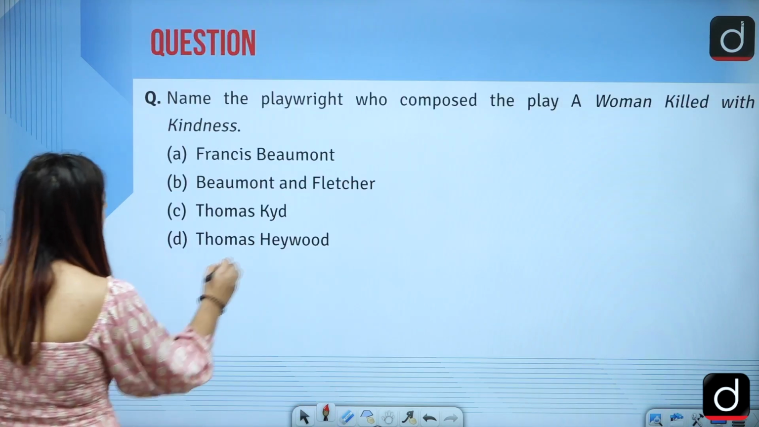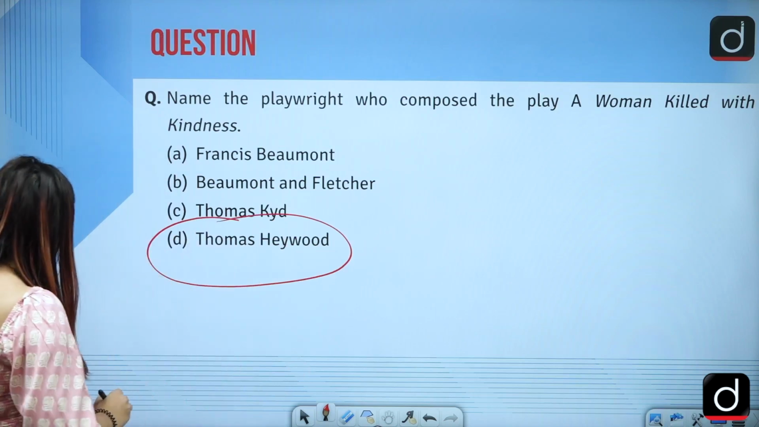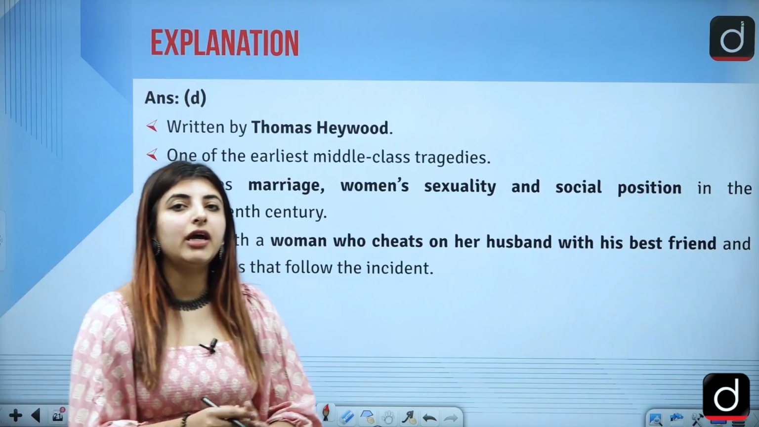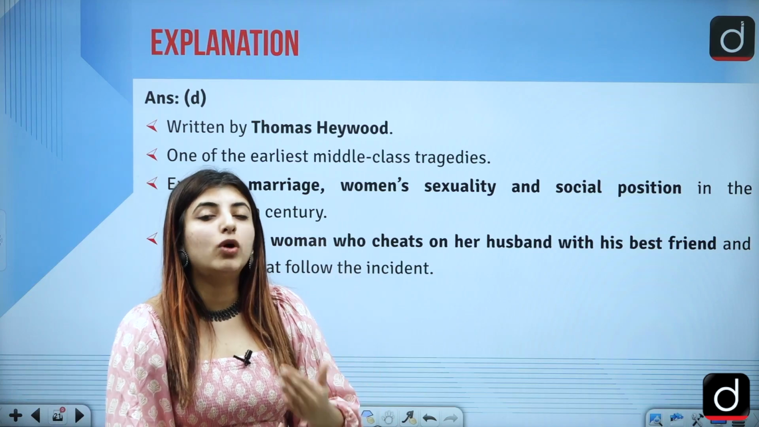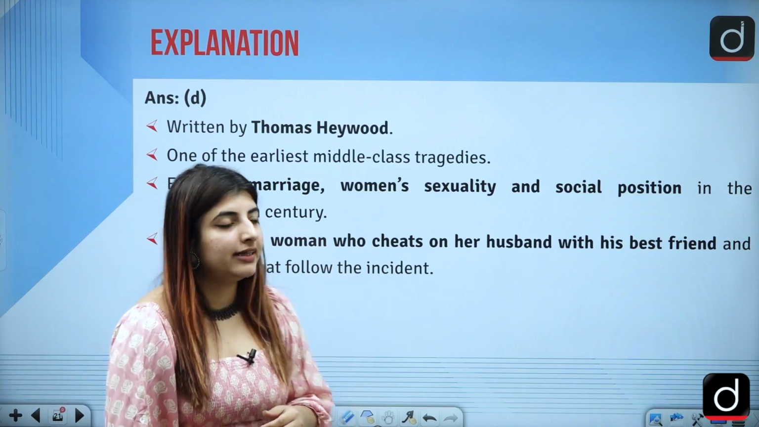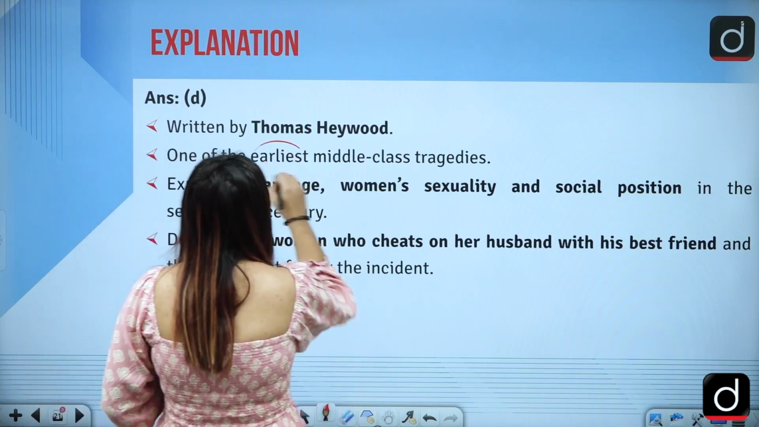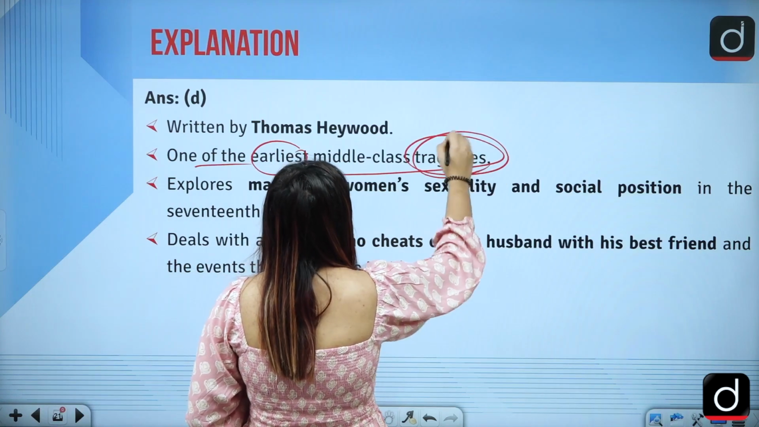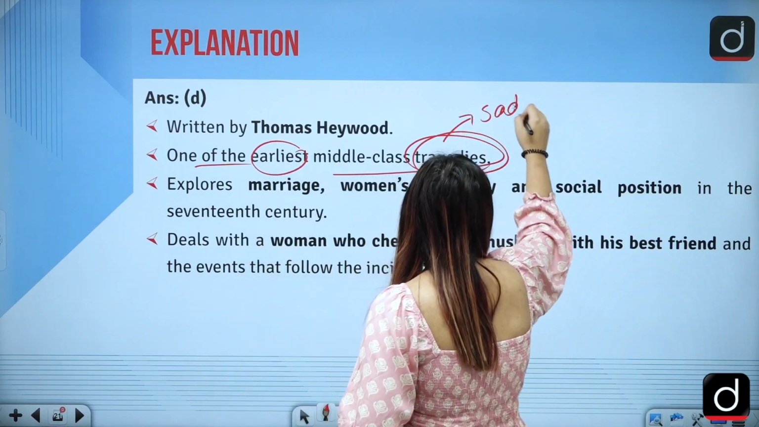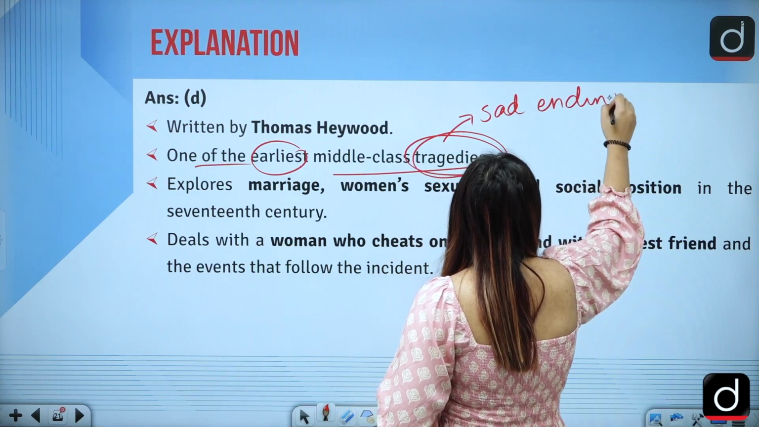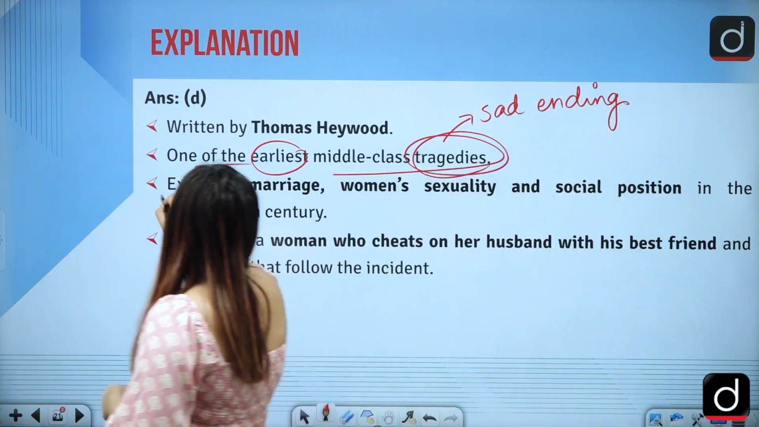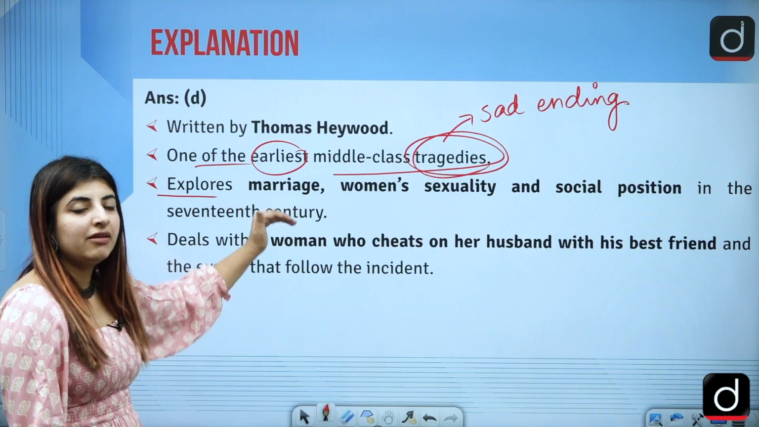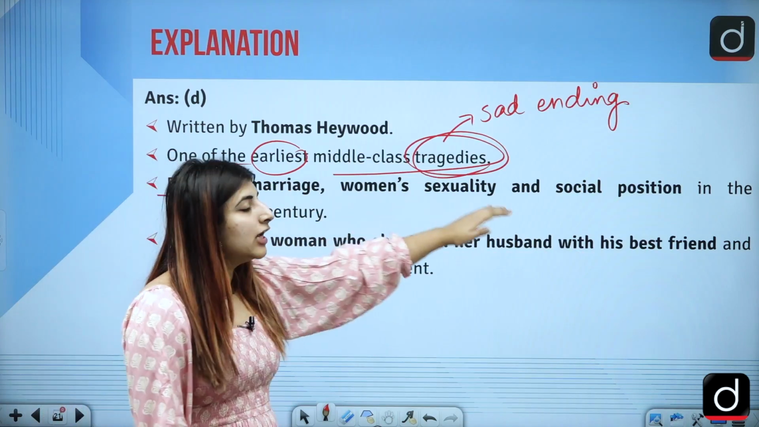Answer is option D. It is Thomas Heywood who has been attributed with the writing of what play? A Woman Killed with Kindness. One of the earliest middle class tragedies, which means it has a sad ending. And it explores what kinds of themes? Themes of marriage, sexuality, social position.